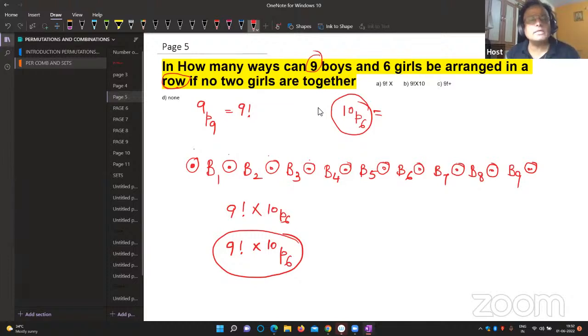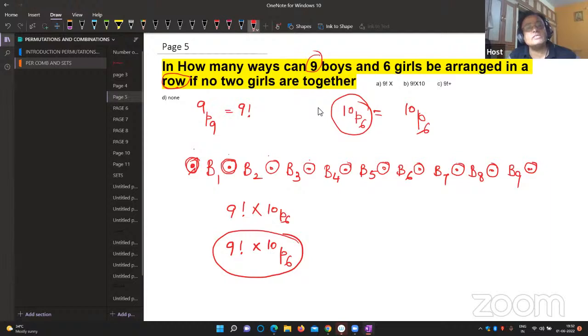But as per the condition, as per the given question, no two girls are together. Two girls can never sit together. That means a girl can sit here first, starting with the girl, again boy, girl, boy, girl, boy, girl, boy, like this. So first see how many places are available for the girls. There are 10 places. Out of 10, we have to arrange 6 girls.